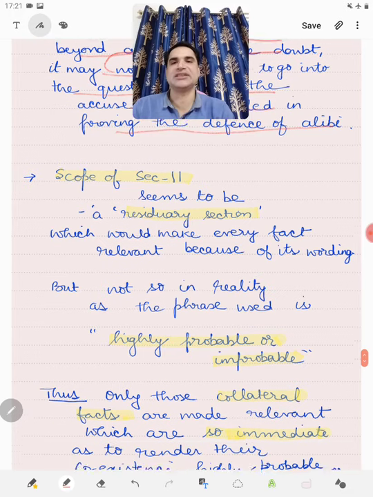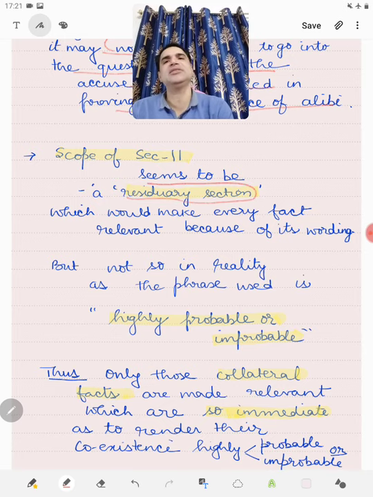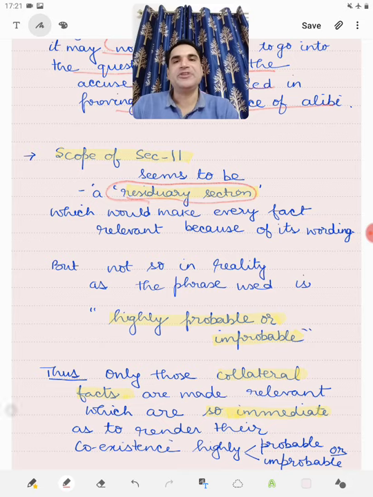Then the scope of Section 11. Since the wording of Section 11 is such that it seems to be a residuary section, that anything which is not relevant becomes relevant if it is inconsistent, if it makes the existence or non-existence of any relevant fact or fact in issue probable. But it is not so that it has an endless scope. Its scope is also limited by the use of the phrase highly probable or improbable.